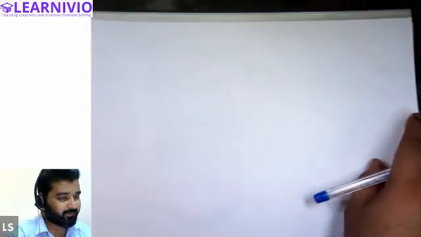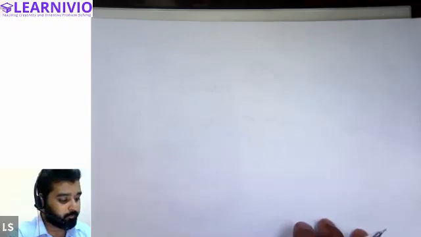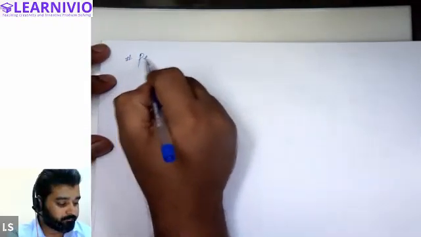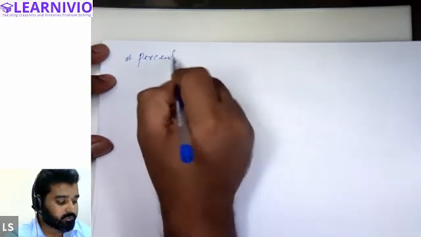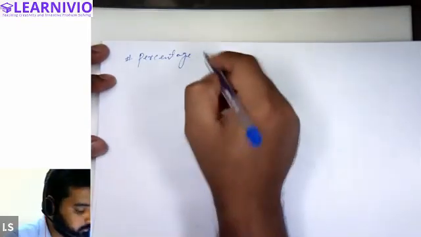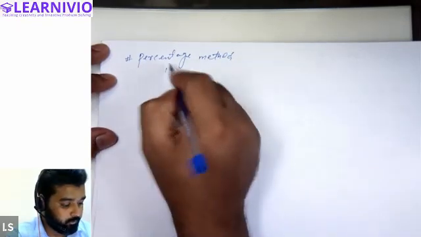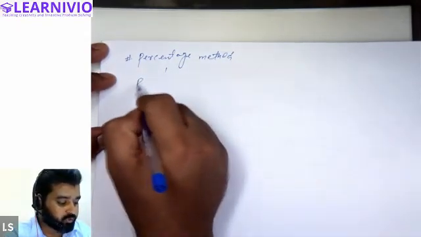See, the method that we were using for the calculation of elasticity is called the percentage method. All right, this is called percentage method. Percentage method is also known as proportionate method.